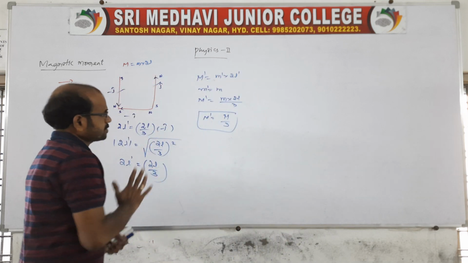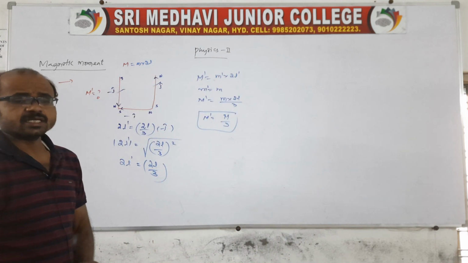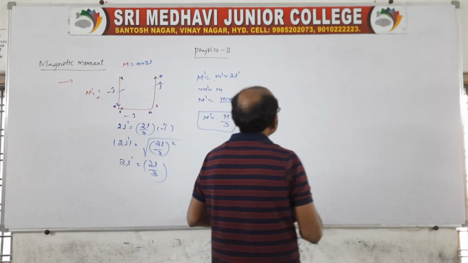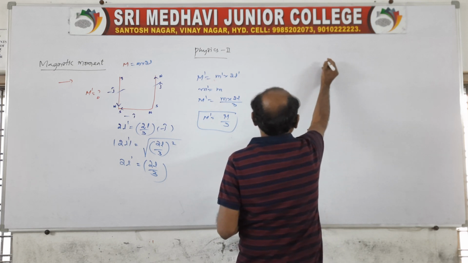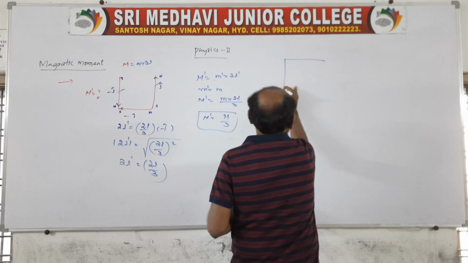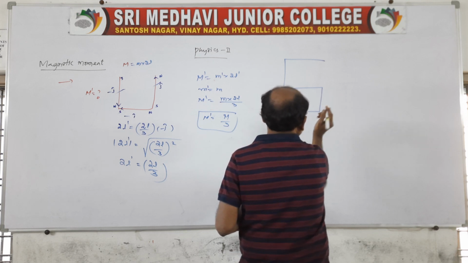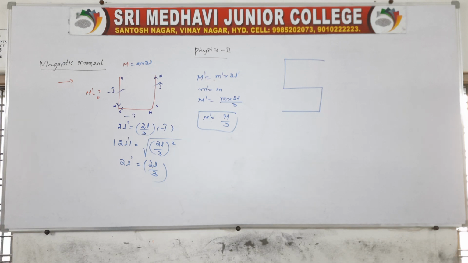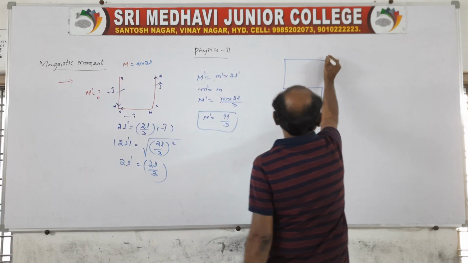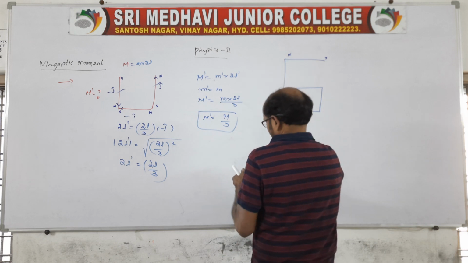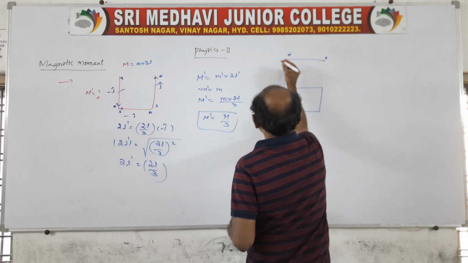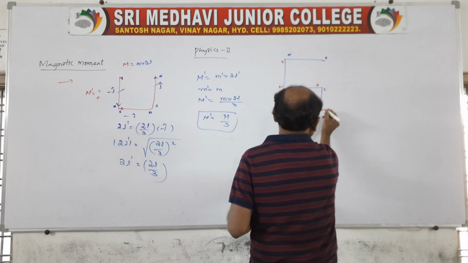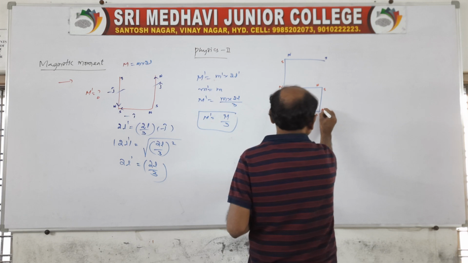In the same manner, I'll give you another one. If the thin bar magnet is bent in the form of an S shape like this, the shape of the magnet is given as S. Again here you mark south, north, and the opposite here, south, north, south, north, south, north, right?